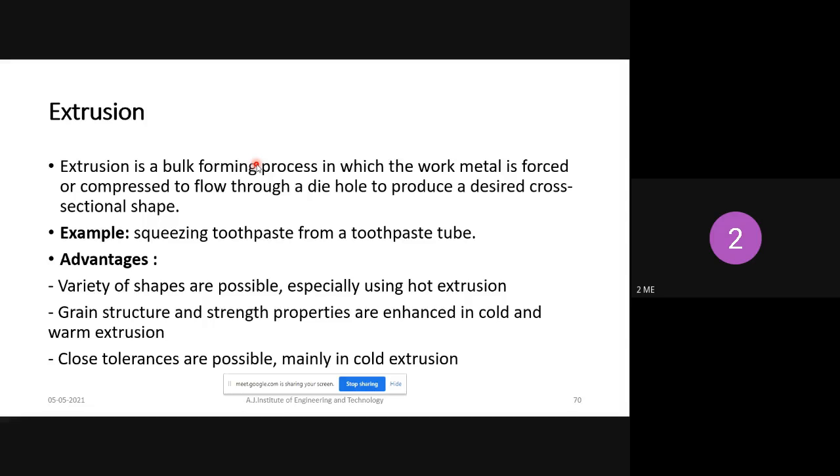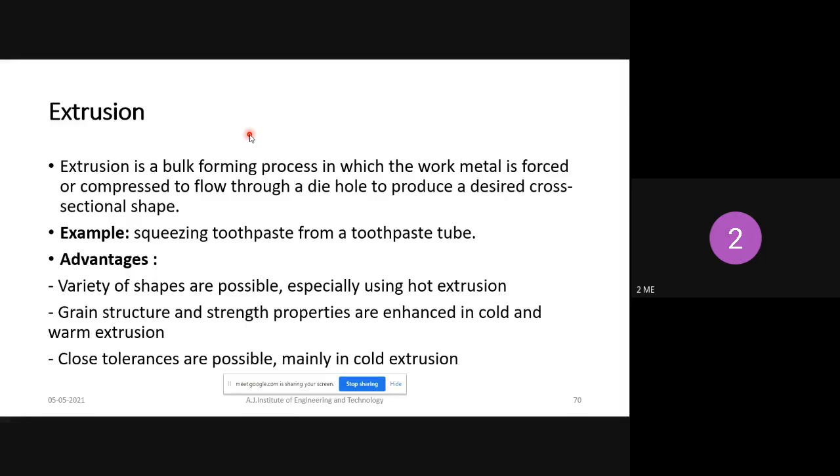It is also one of the forming processes in which the work metal is forced or compressed to flow through a die hole to produce a desired cross-section shape. In the drawing process we are applying pulling force to the metal, but here we are applying pushing force to the metal. That is the main difference between drawing and extrusion. We are applying pressure with the help of a ram.